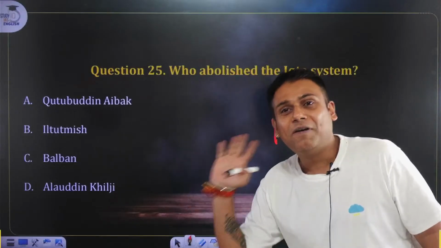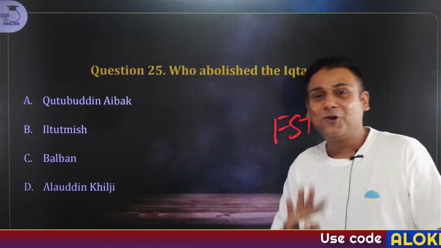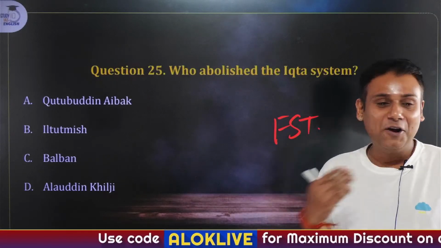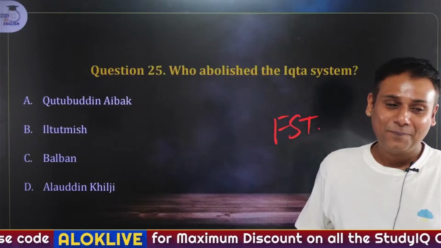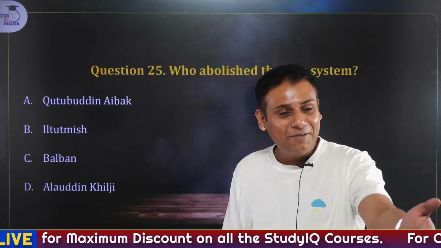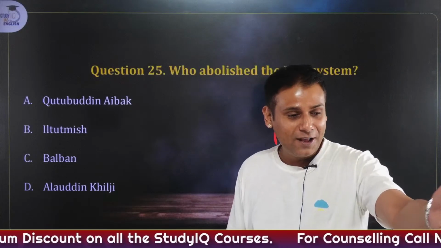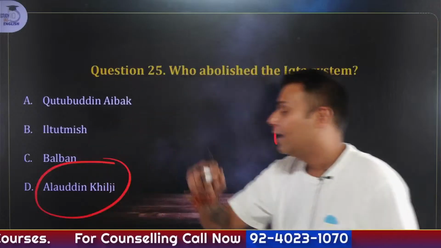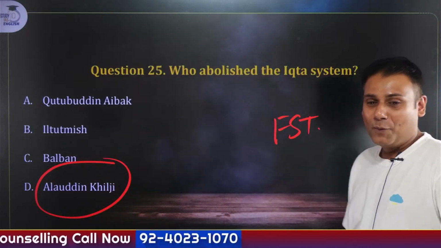He has killed his own father-in-law. He is known for market control mechanism. He is known for Dag and Chehra system. That is branding of horses. Now tell the answer. Very good. Easily everyone has, right, Kumar, Rishi, Nirmala, everyone has given the correct answer. Yes, answer is Alauddin Khilji. Very good.